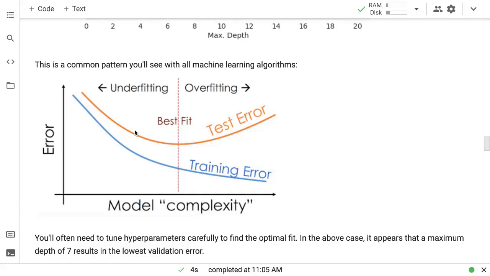Before this, you are in a space called underfitting, where your model is not powerful enough or it hasn't learned enough about the data. After this point, you are in a space called overfitting, where your model is just memorizing training data and it is getting worse on real world data. Okay. So every hyperparameter is something that you will have to vary and find the optimal position for.